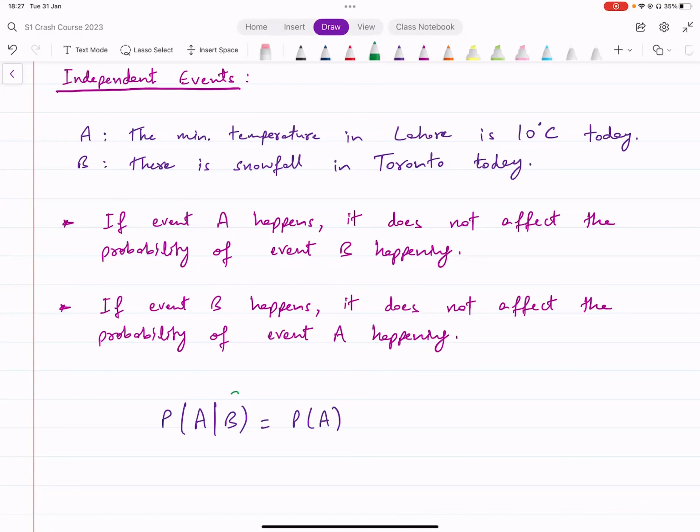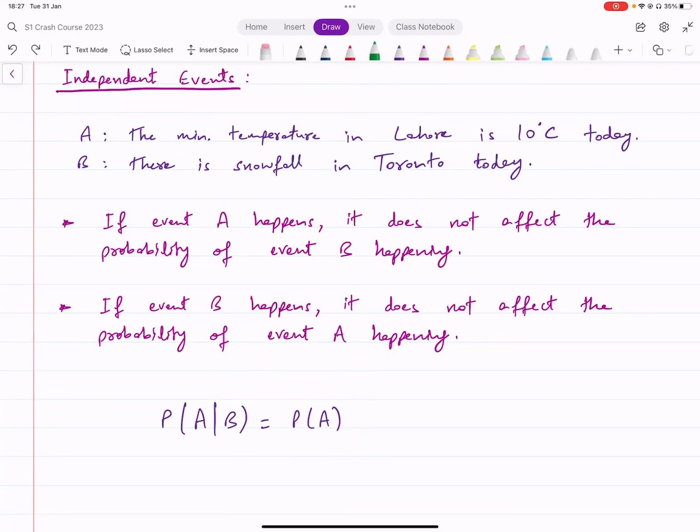Because it doesn't really matter whether B happened or not. B does not have any impact on A, so it stays the same as before. Whatever it was initially, whether B happens or not, it stays the probability of A. It does not change.